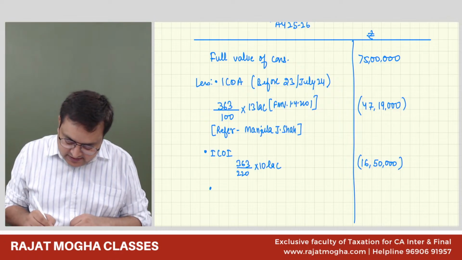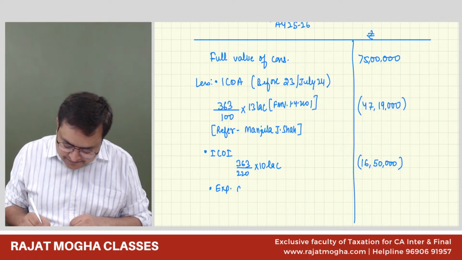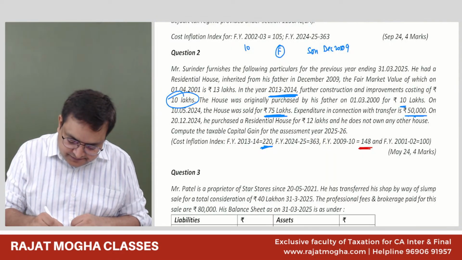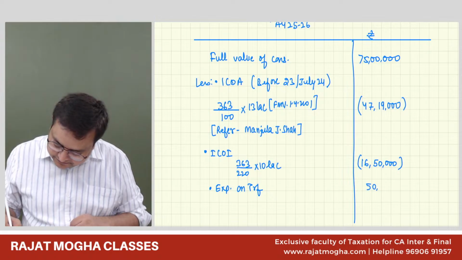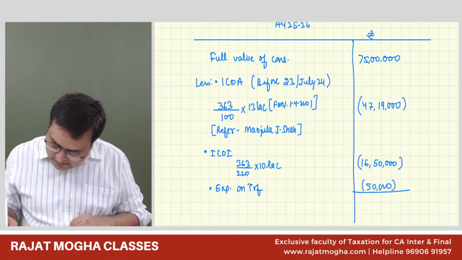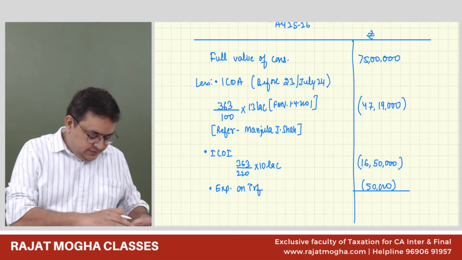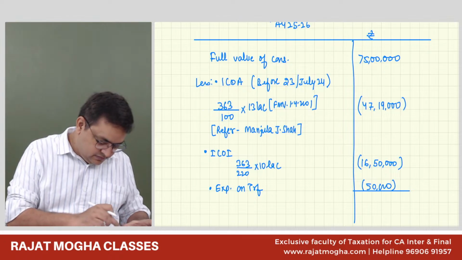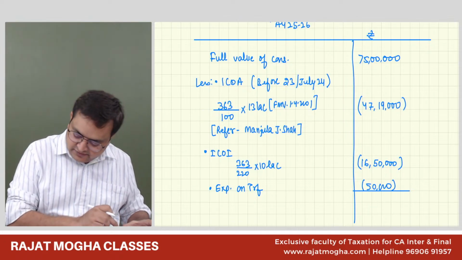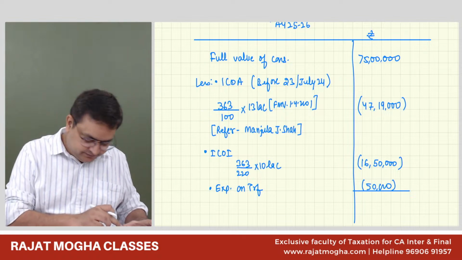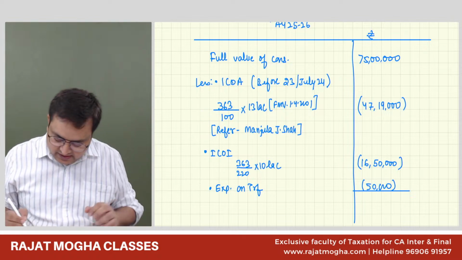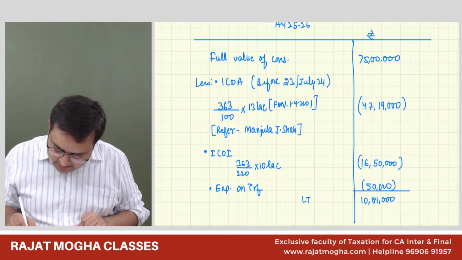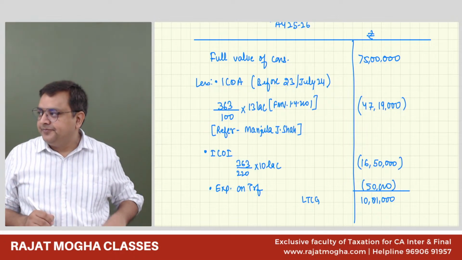And are there any expenses on transfer? I believe they were. They have given the direct amount, 50,000 rupees. So the result is 10,81,000. Correct. It is long-term capital gain on residential property.